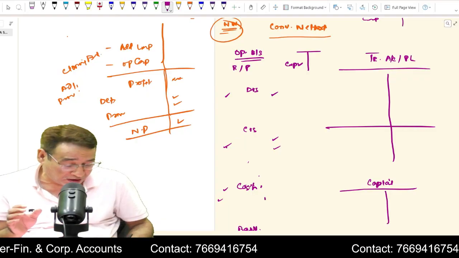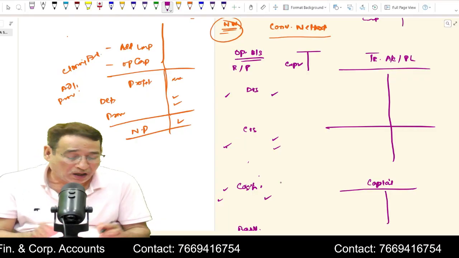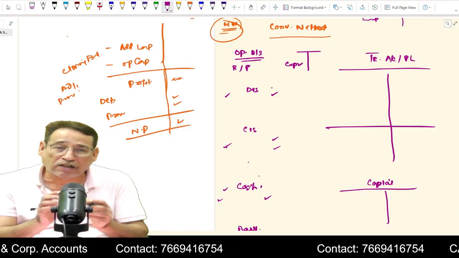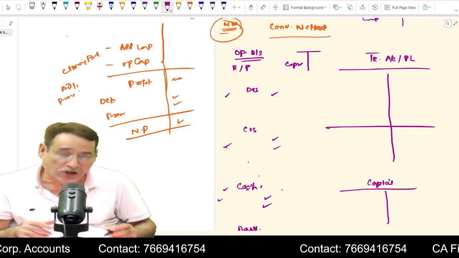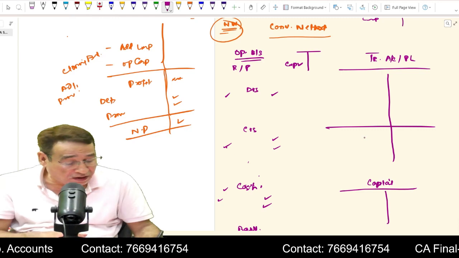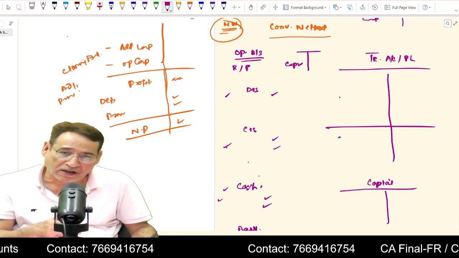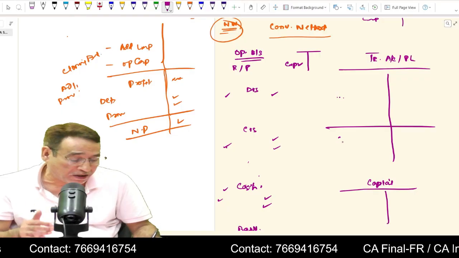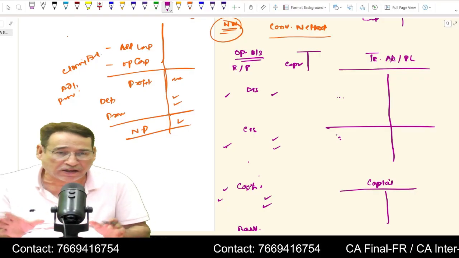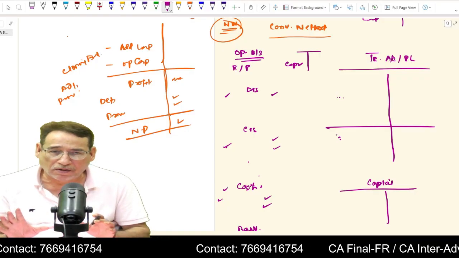You are going to write it on the debit and on the credit side of the cash account. If you have incurred any expenses, obviously your entry will be expenses account debit to cash. Once you write it here, you are going to write on the debit side, depending upon whether it is a direct expense or indirect expense. Suppose it is wages, you are going to write it here. Otherwise, you are going to write on the debit side of the P&L account. Is it clear to you or not?